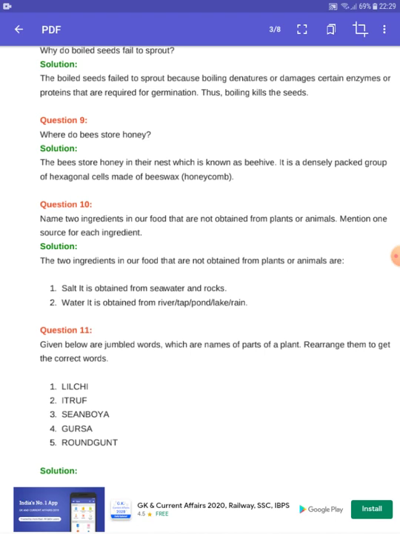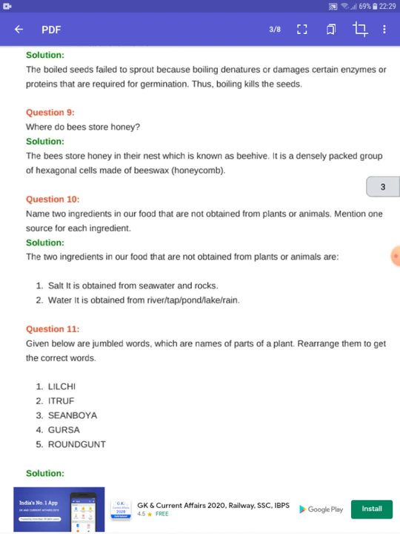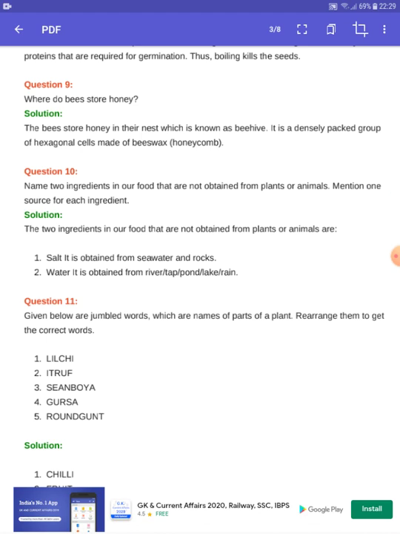Question number 10. Name two ingredients in our food that are not obtained from plants or animals. Mention one source for each ingredient. So what are they asking in this question? You have to mention two ingredients that are not obtained from plants or animals. So the two ingredients are salt and water. Salt is obtained from seawater or rocks, and water is obtained from rivers, taps, lakes or rain.